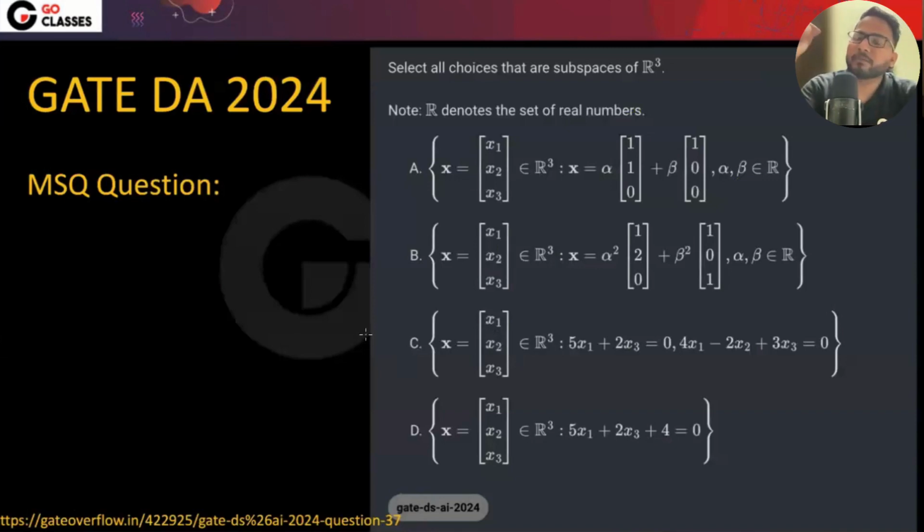Aditya is saying negative linear combination is not there. What do you mean by negative? Why do you even need negative? I mean, it's fine, right? I mean, you have alpha square and something. I mean, I haven't understood actually. I mean, your answer, whatever you said. So basically, this is something that we have, right?